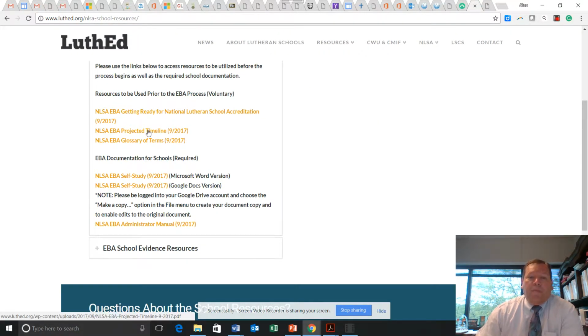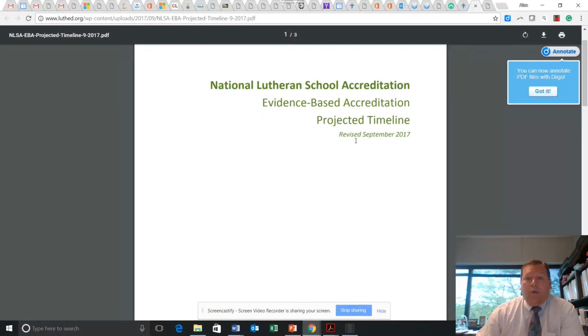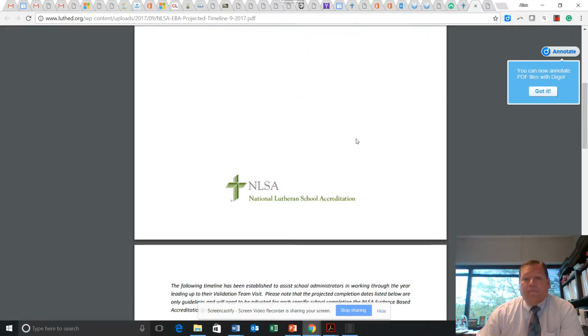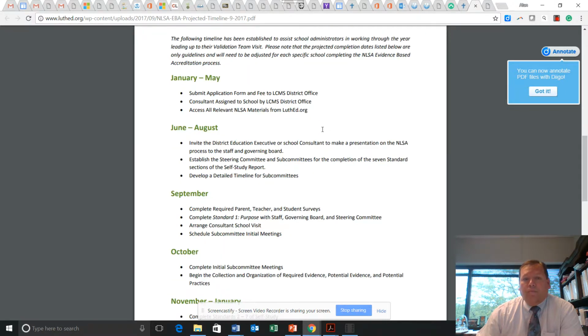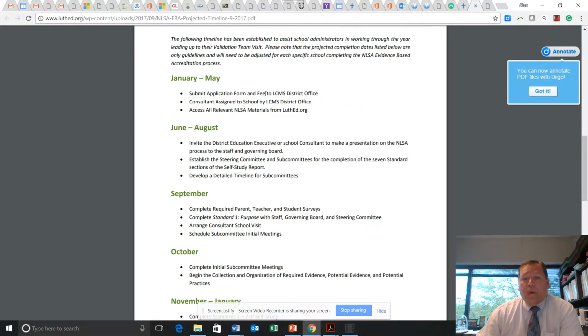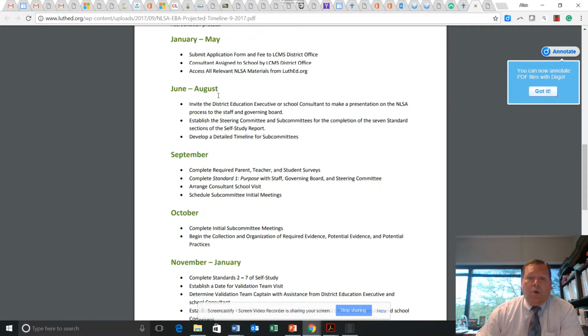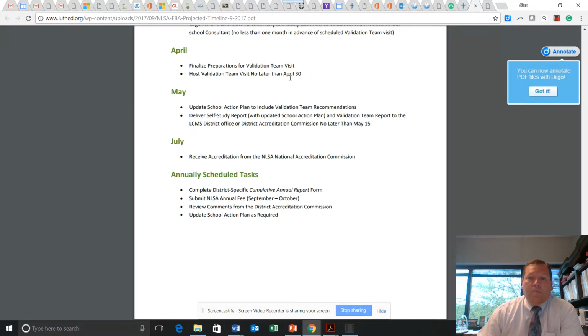The NLSA EBA projected timeline. Again, another PDF document. And this will give you a proposed timeline, a guide to follow of the process of preparing for NLSA. Notice January through May, that is the year prior that you will be submitting some of these documents. And then the school year of your visit, that is when you really need to look here at June, August, all the way through into April, which is typically your site visit time.